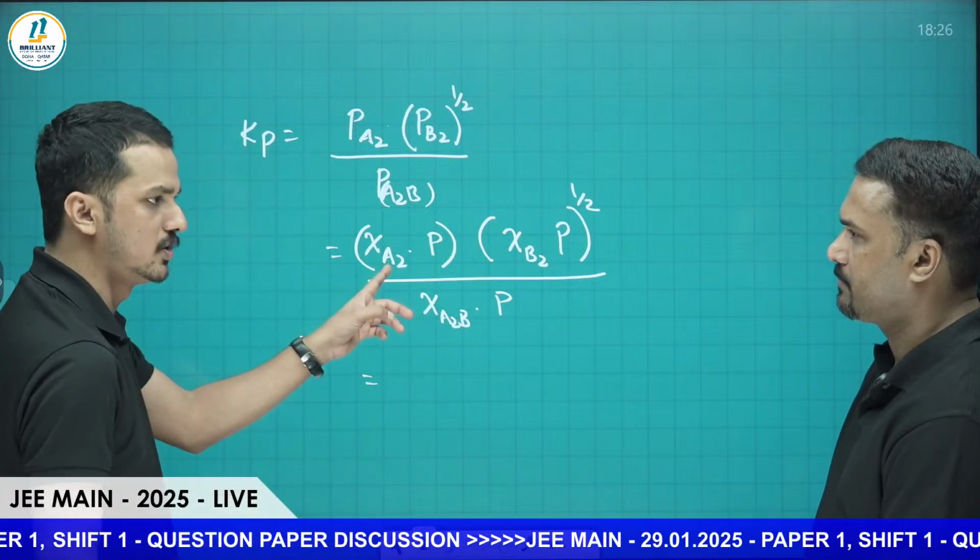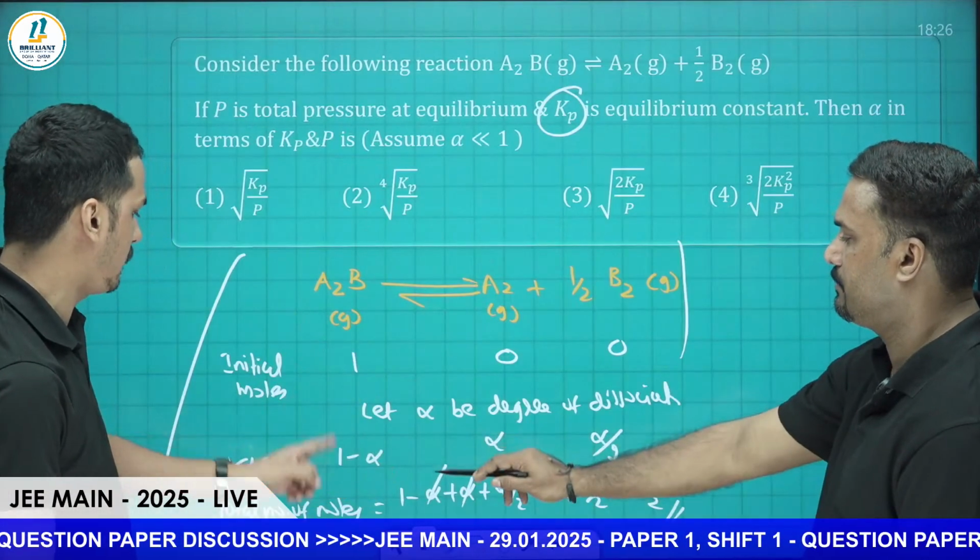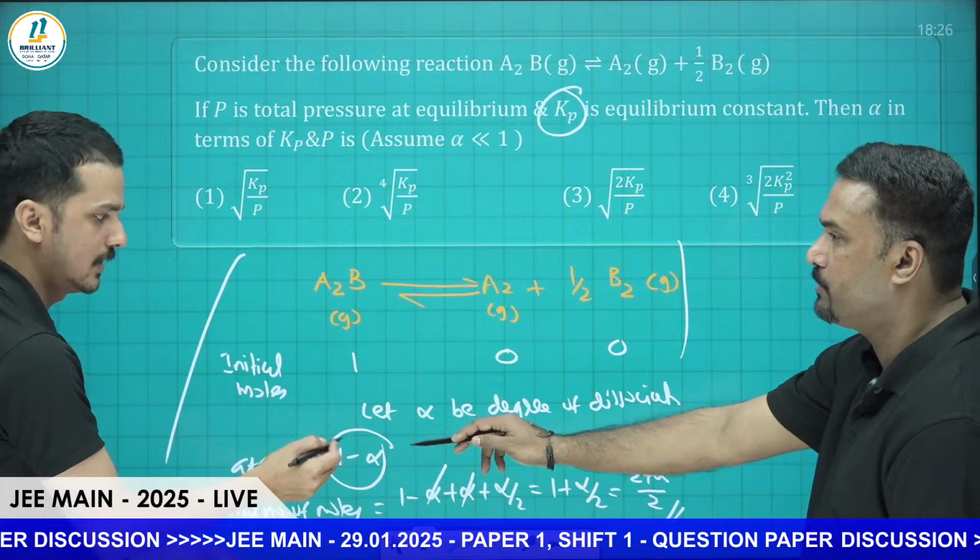So the mole fraction of A2 we can find out from here. At equilibrium it is 1 minus alpha number of moles, divided by total number of moles.